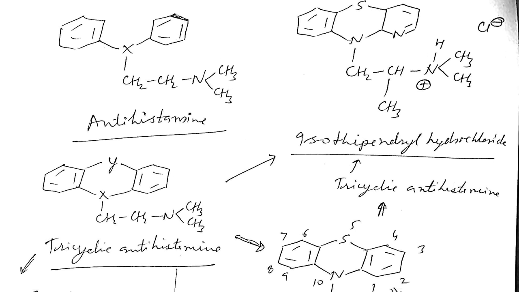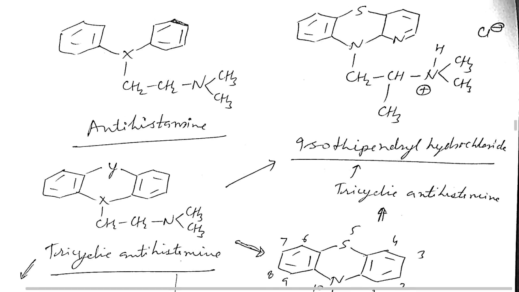This is a phenothiazine derivative. But in this derivative, the benzene or phenyl ring that is present can be substituted at the first position, where the carbon is replaced by nitrogen. So we are inserting nitrogen here, giving isothipendyl, an isoester replacement of carbon by nitrogen. With isoester replacement by nitrogen in the phenothiazine derivative, antihistaminic activity will be enhanced.